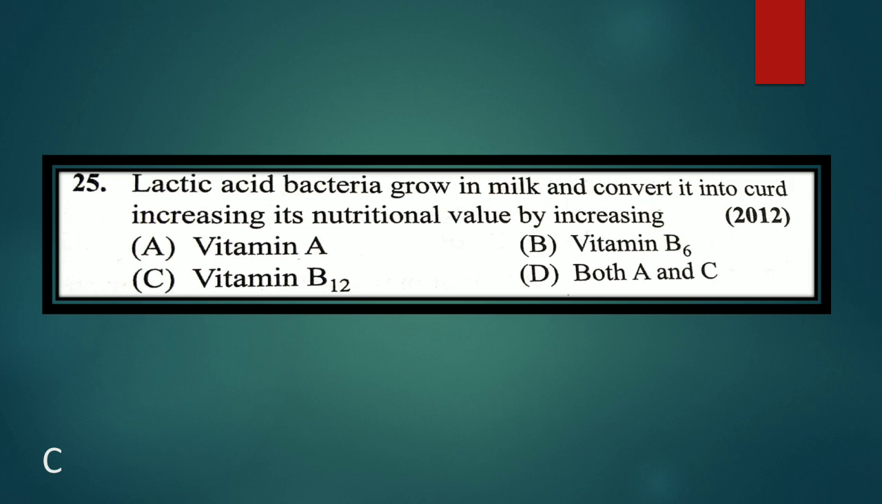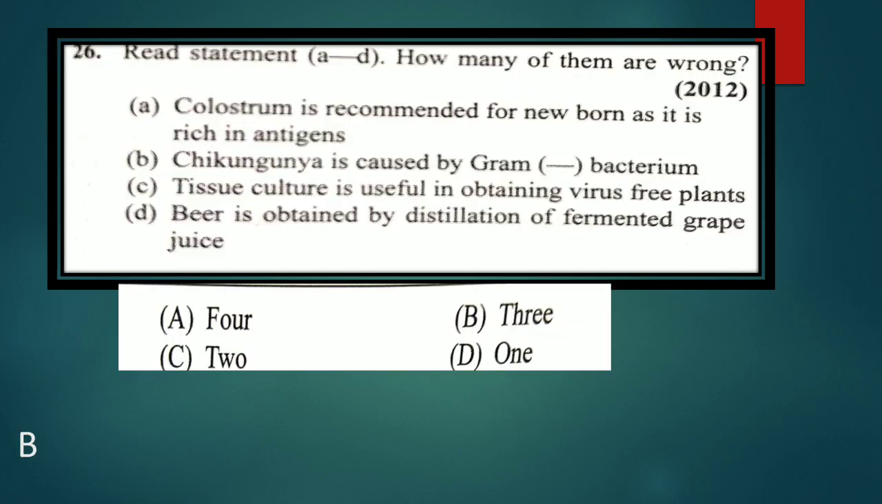Next, lactic acid bacteria grow in milk and convert it into curd, increasing its nutritional value by increasing vitamin A, vitamin B6, vitamin B12, or both A and C. So here, in the conversion of milk into curd, lactic acid bacteria are responsible for the production of vitamin B12. Answer is C.